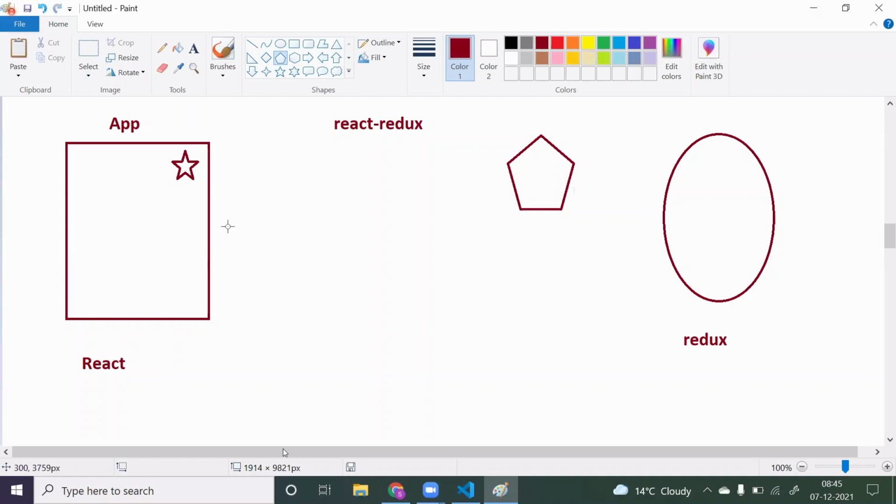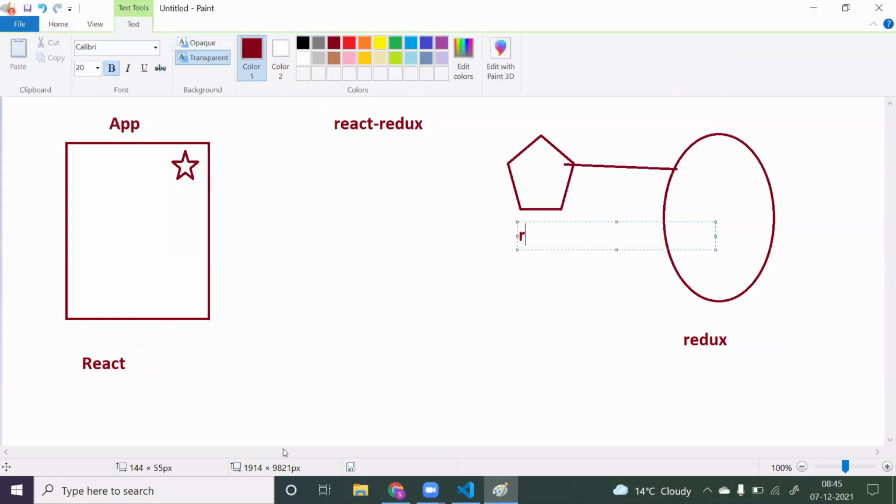If you want to store any data in my store, you give that data to this reducer, and I will take that data from the reducer. So this is called reducer. You just have to remember these terms.